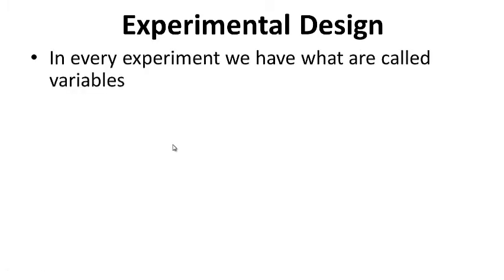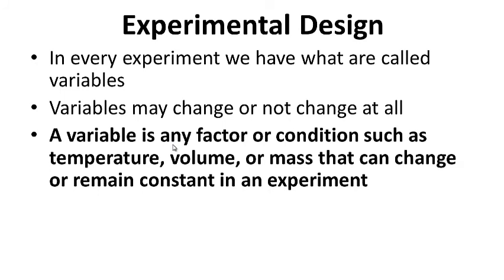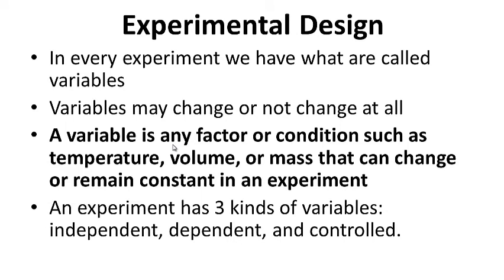All right, so experimental design. We're almost done here. In every experiment, we have what are called variables. Variables may change or not change at all. So if we define it, a variable is any factor or condition, such as temperature, volume, or mass, that can change or remain constant in an experiment. An experiment has three kinds of variables: independent, dependent, and control or controlled variable.